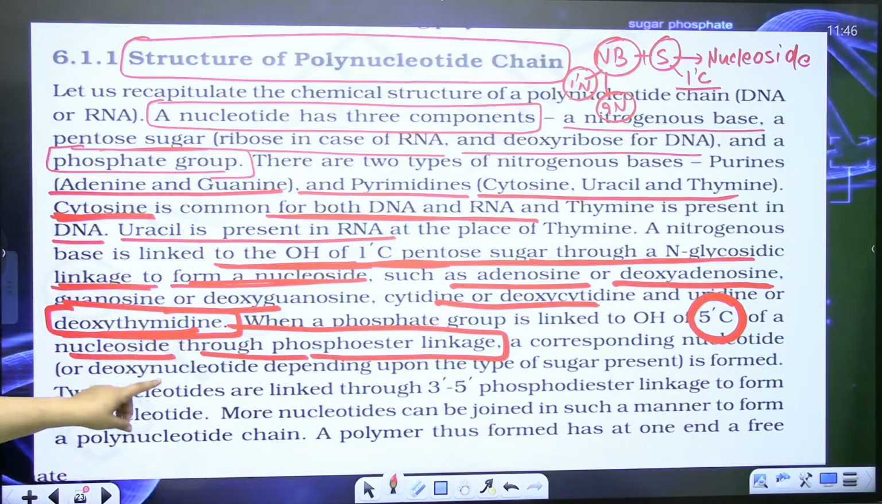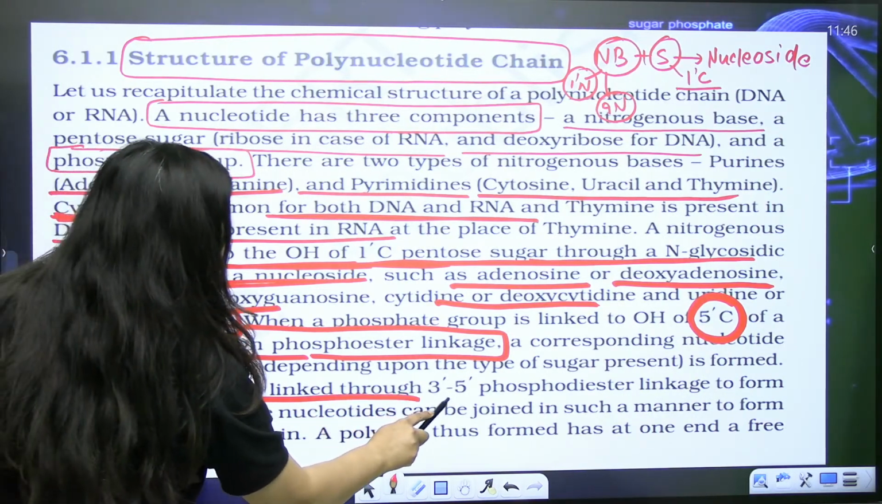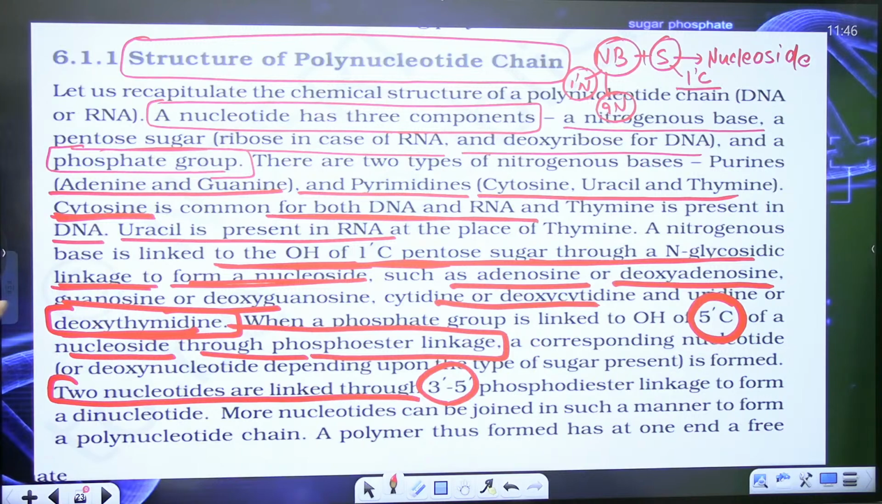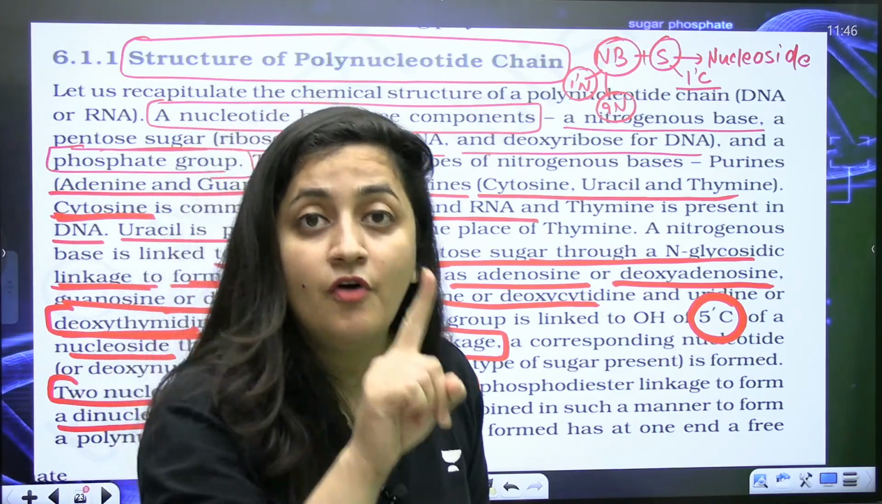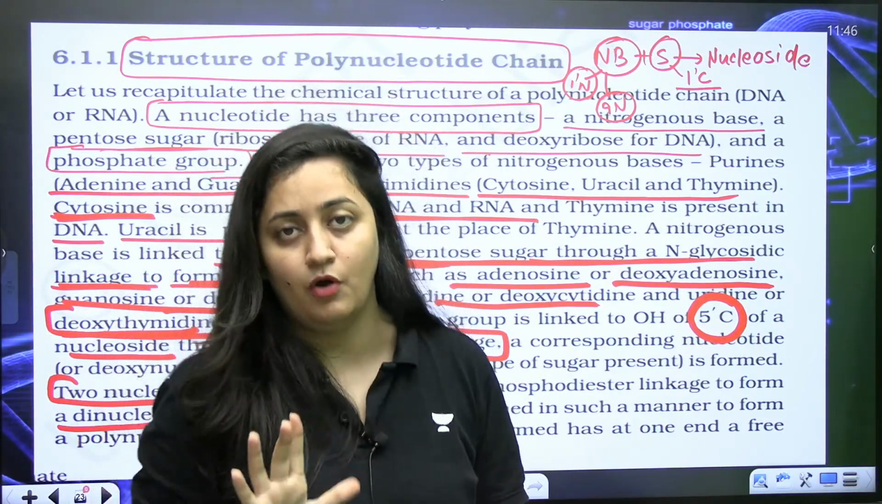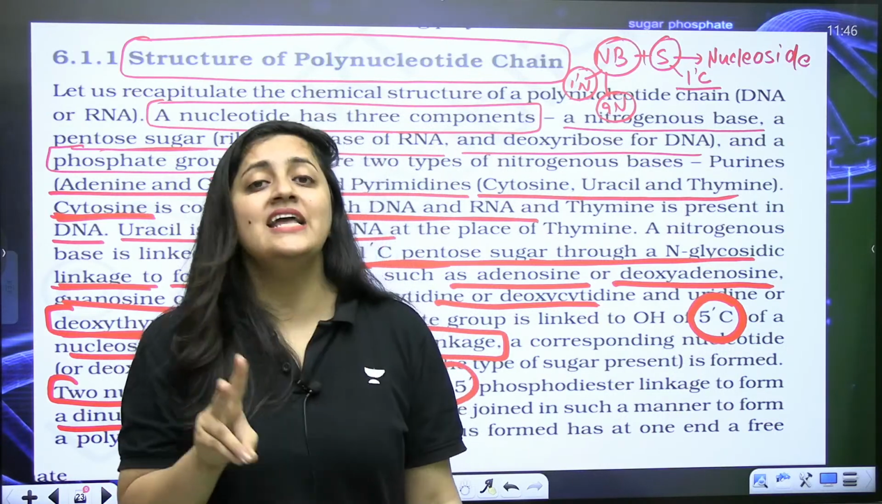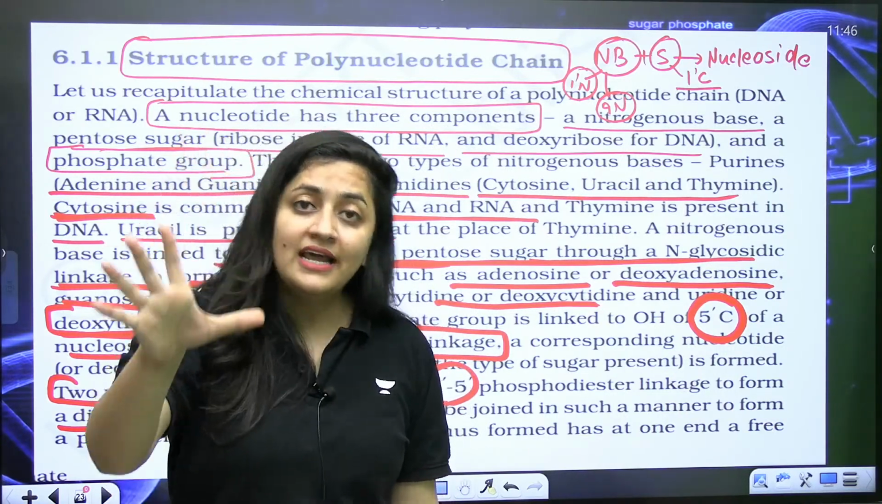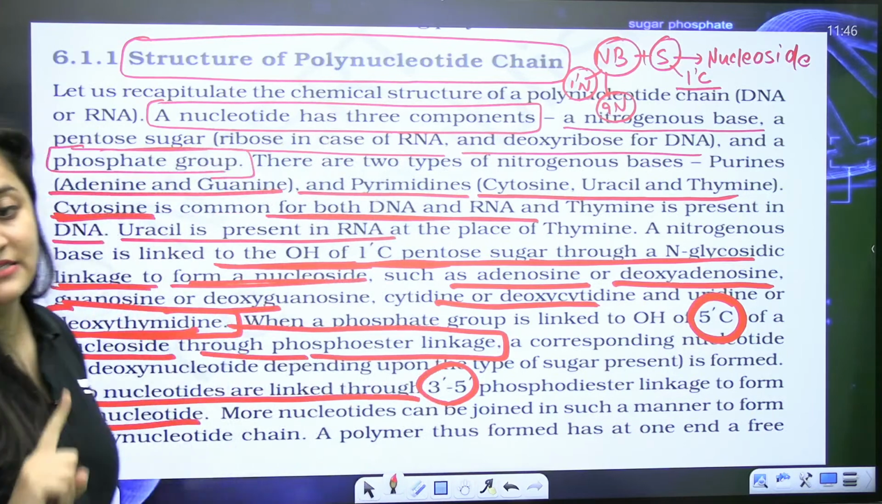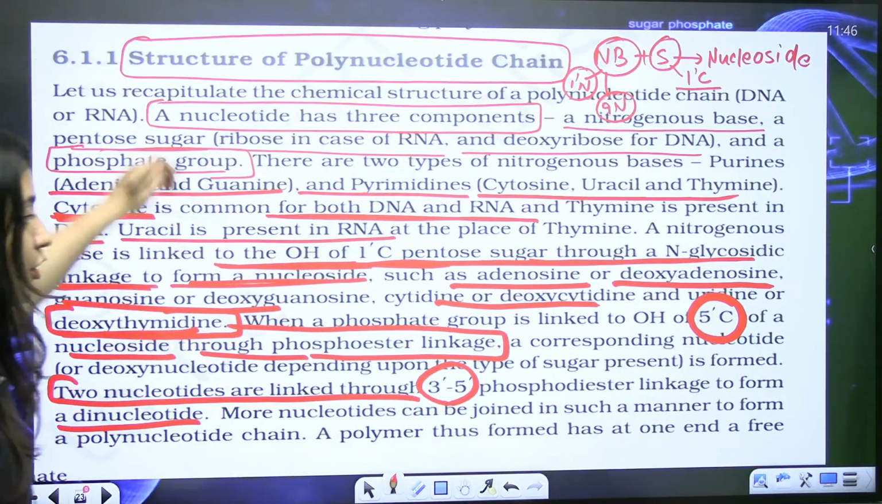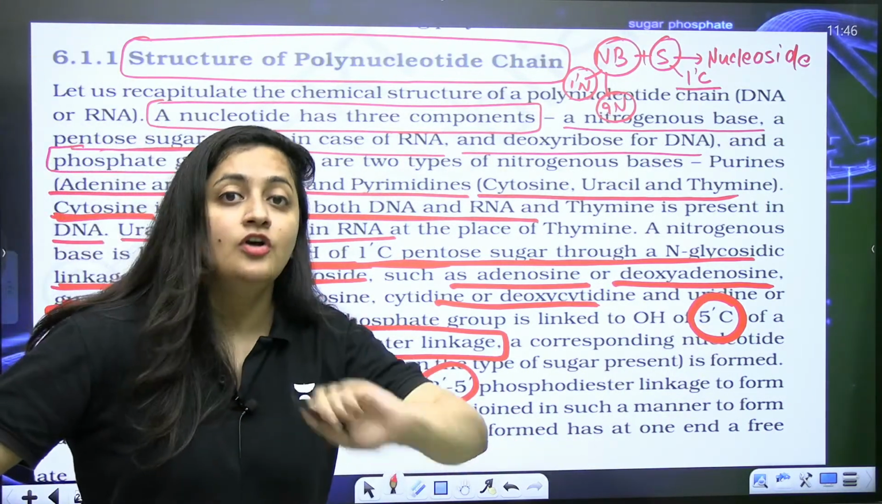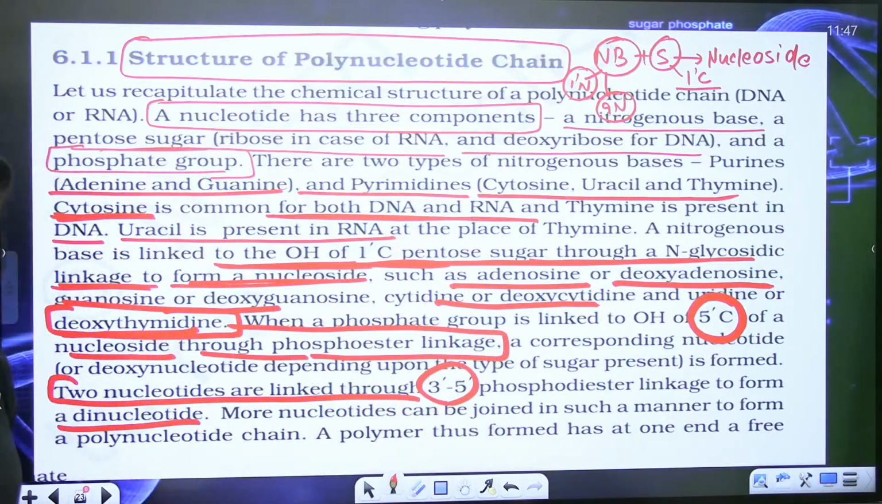So when we have to link two nucleotides, they will be linked through 3-, 5- phosphodiester linkage to form a dinucleotide. So if it is a single nucleotide, which bond will be there? Phosphoester bond and N-glycosidic bond. If it is a dinucleotide, then it will be having N-glycosidic bond and phosphodiester bond. So in the polynucleotide chain, we have phosphodiester bond.